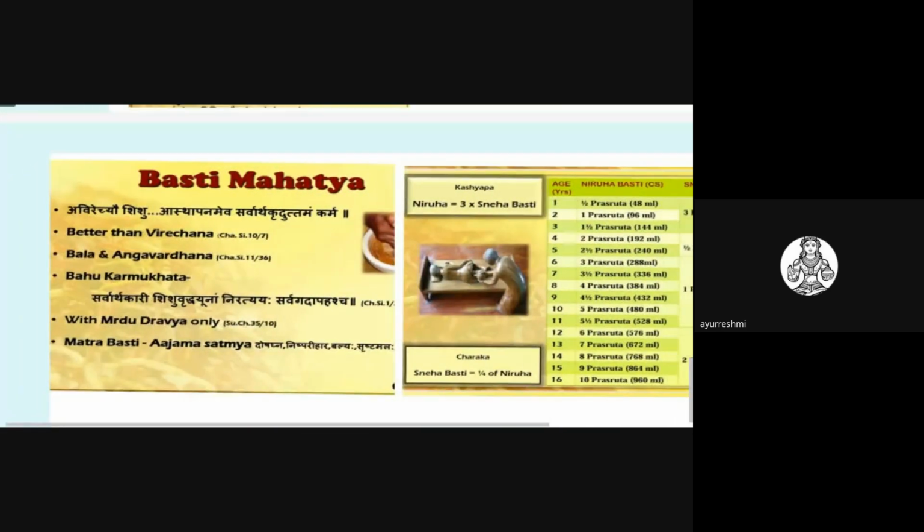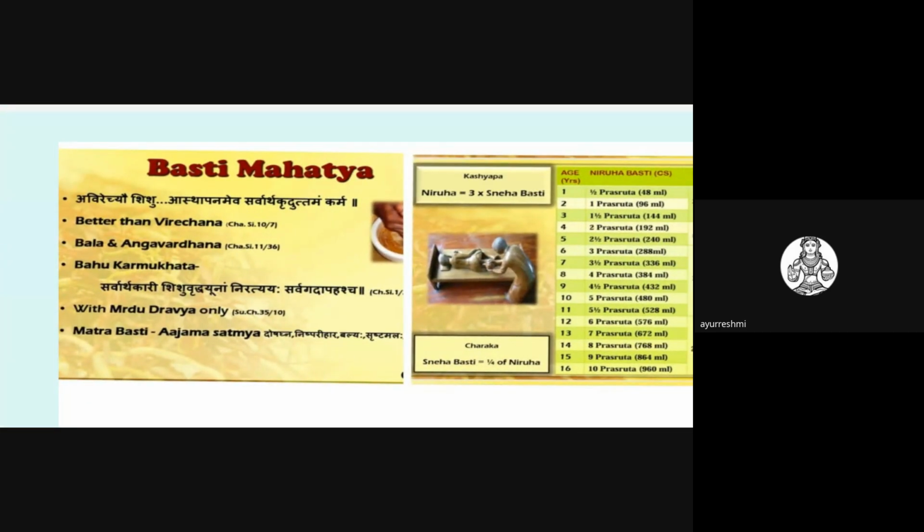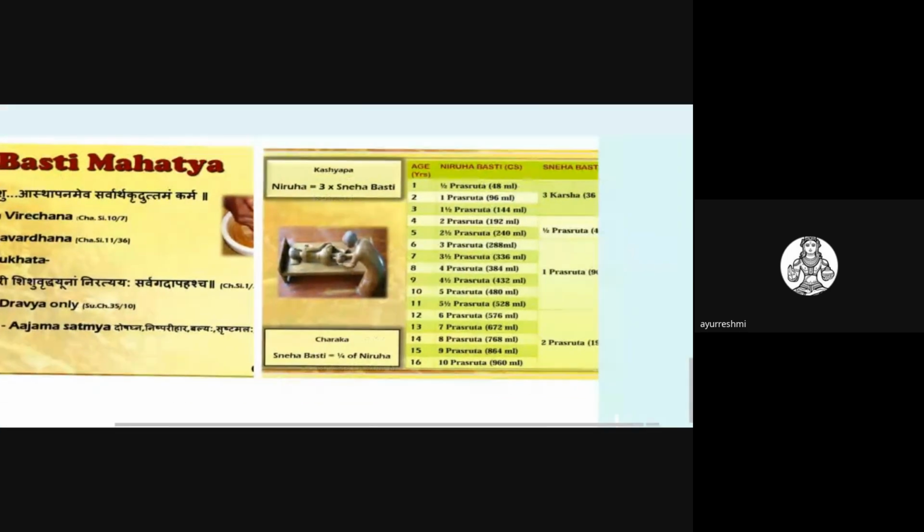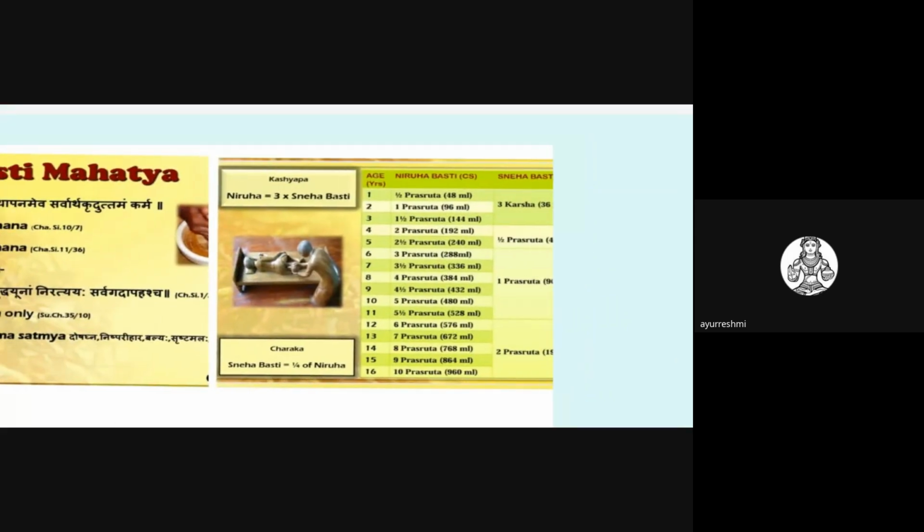And Basti is always considered the best with respect to children, and for children who are contraindicated for Virechana, we have to give Basti. Asthapana Basti can be given whenever there is any contraindication related to Virechana. It is Balya and Angavardhana, and it has multiple indications with respect to children. There is not much complication with Basti.